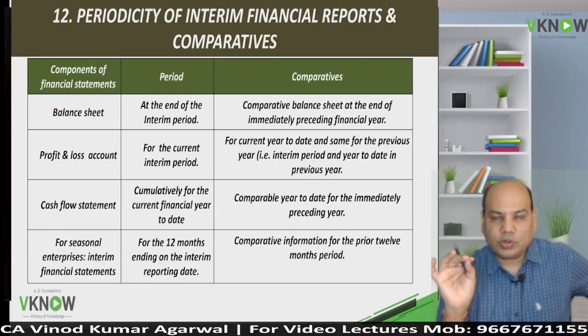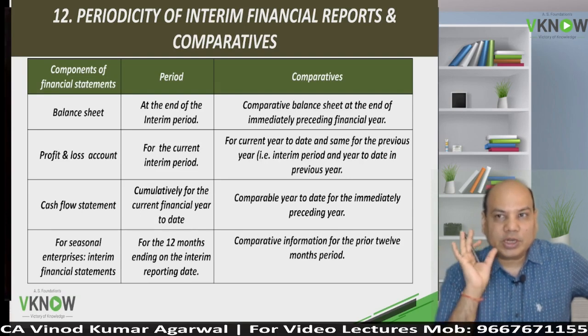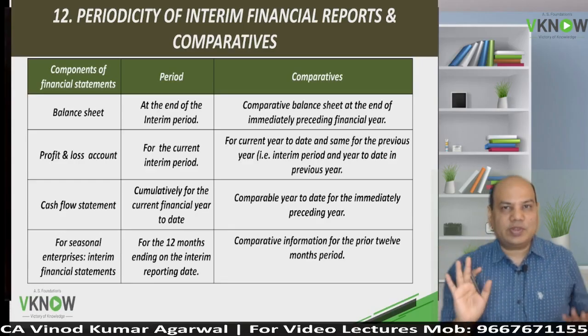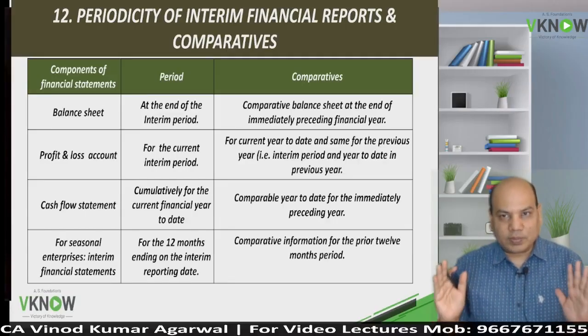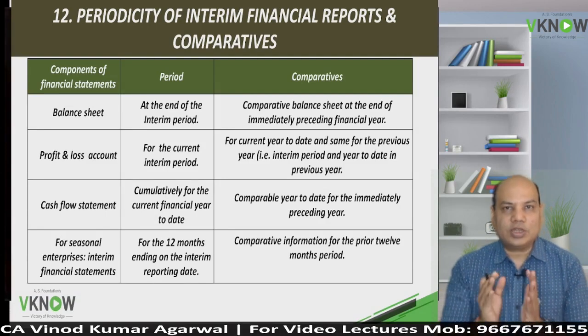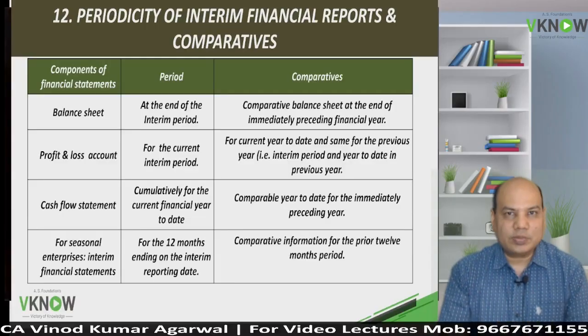That is, what are the periods for which interim reports will be prepared and what are the comparatives you will give, so that the user can compare the current interim period performance with the previous period, and he can understand the trend, the change in the important ratios, change in important numbers, and accordingly he will decide about his investments. So for comparison purpose, what are the statements to be given, and for the current interim period, what are the statements to be given.